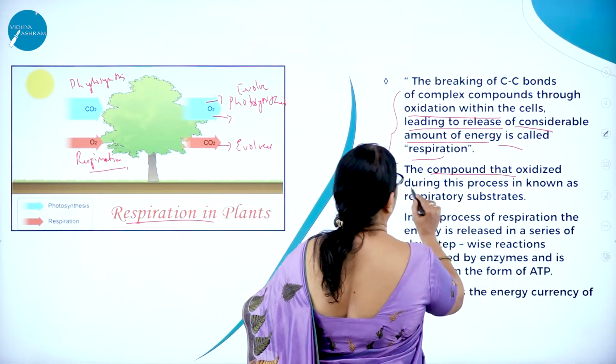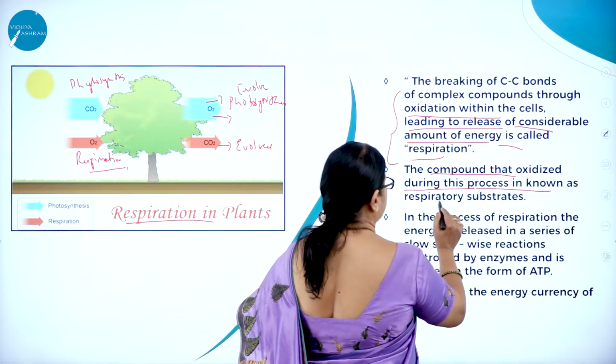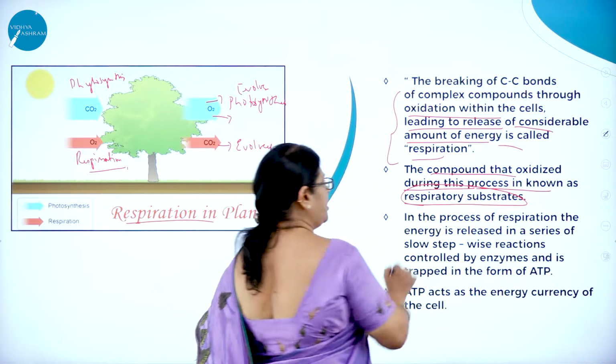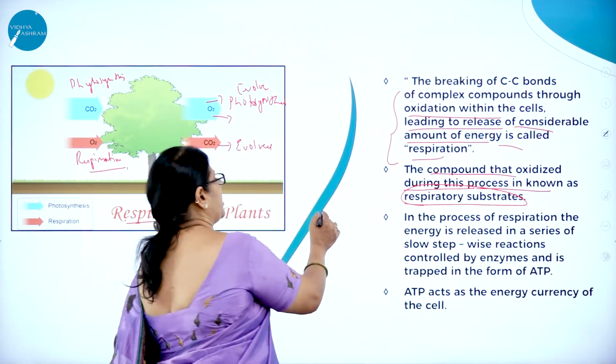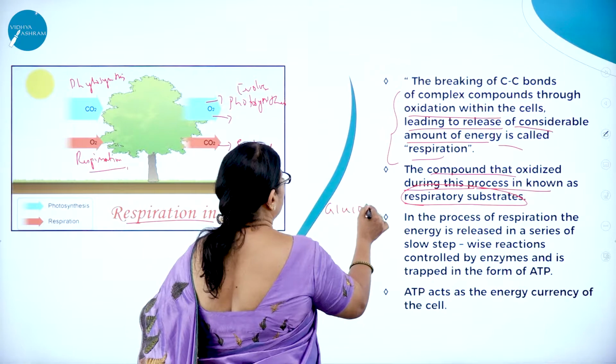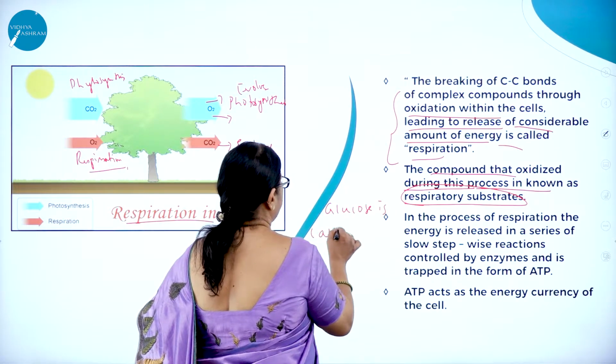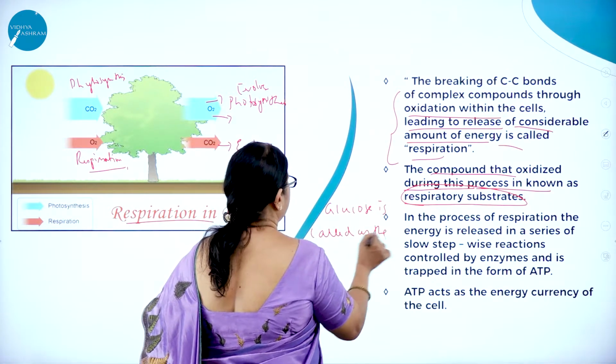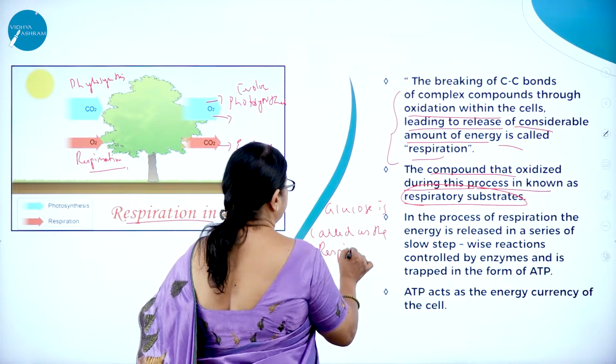The compound that is oxidized during this process is known as the respiratory substrate. For example, carbohydrate, glucose. Glucose is called the respiratory substrate.